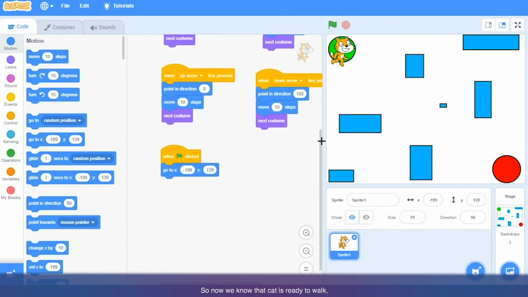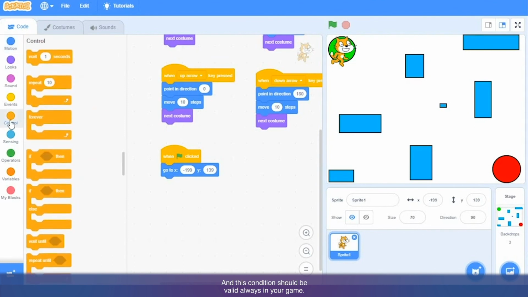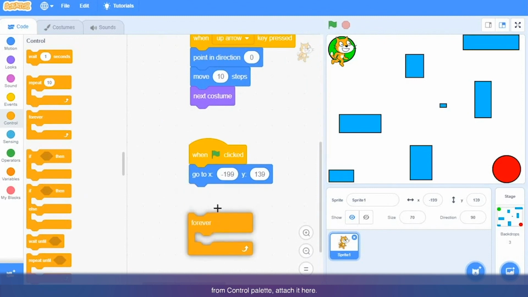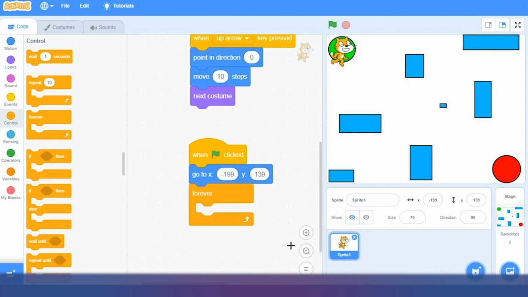So now we know that the cat is ready to walk, and now let's add a condition: if touching this blue color, then go back to the starting position. This condition should be valid always in your game. That's why we need to use a forever loop, because this condition should be true always. So get a forever loop from the control palette and attach it here.